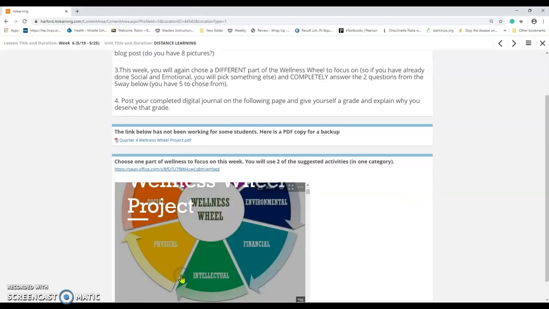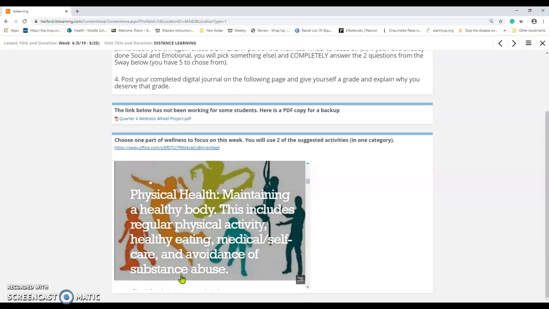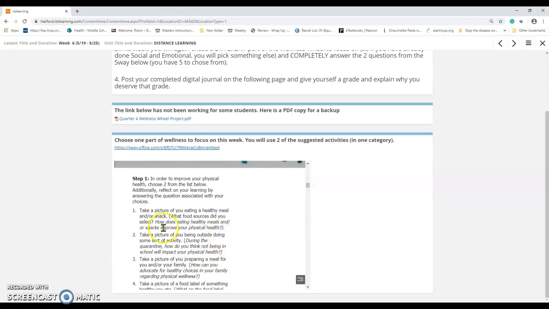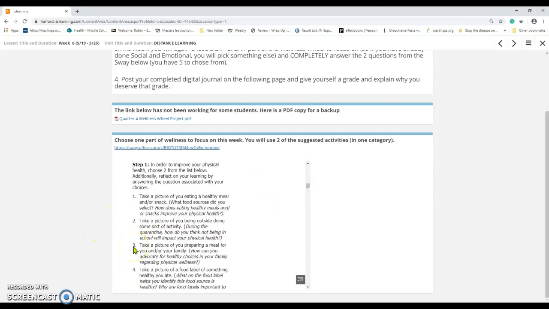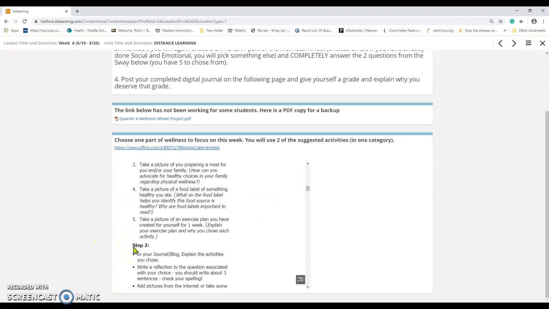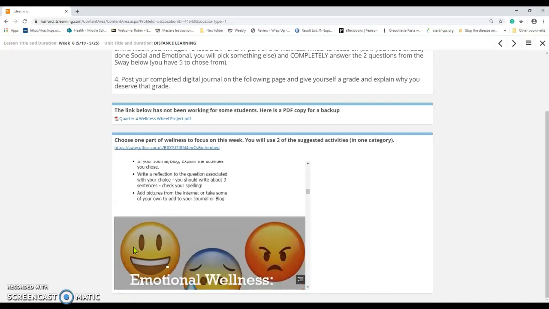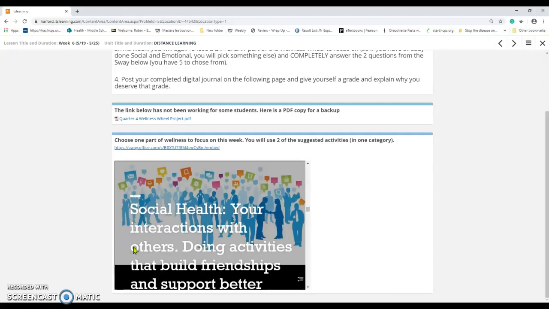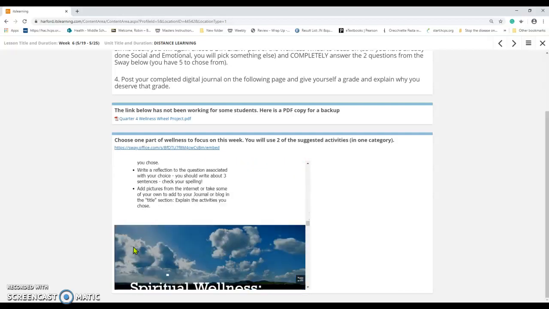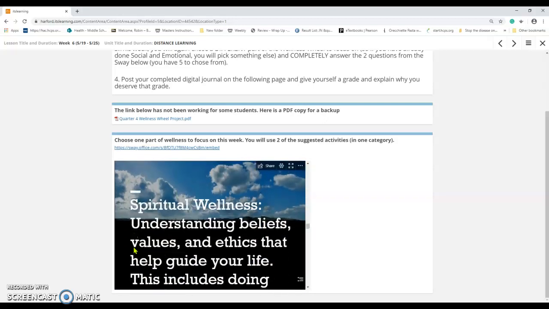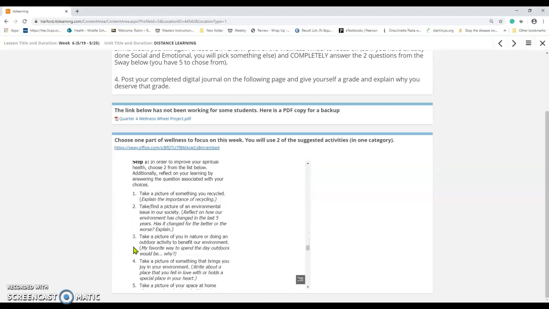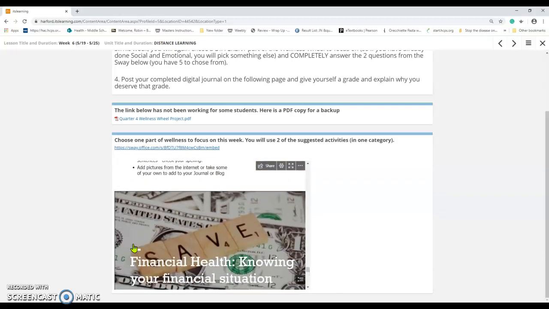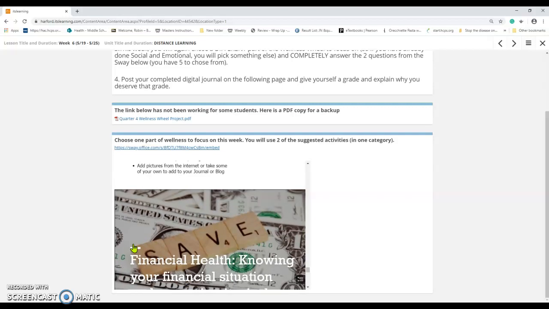If you're looking at this wellness wheel here and you happen to have already done physical health, and I don't want the definition in there, I'm looking for you to do 2 questions within these 5 of physical health. You're just going to explain the activities, write reflections, and add pictures. If you've already done physical and emotional health, then you should be doing something else for this week, either social health or spiritual or environmental or intellectual or financial. Just pick something else that you haven't done yet. And then answer 2 questions, add 2 pictures.